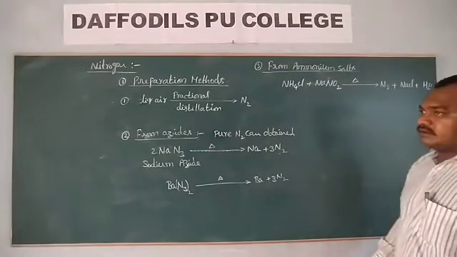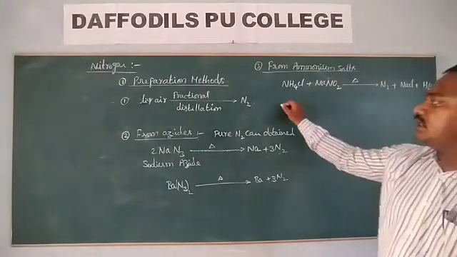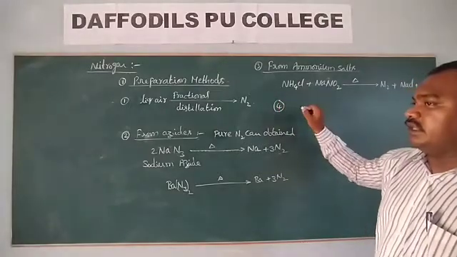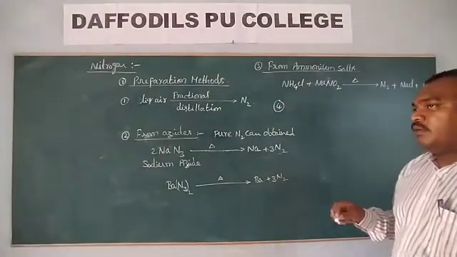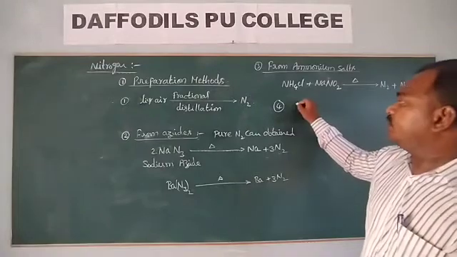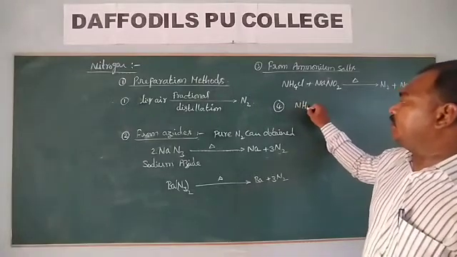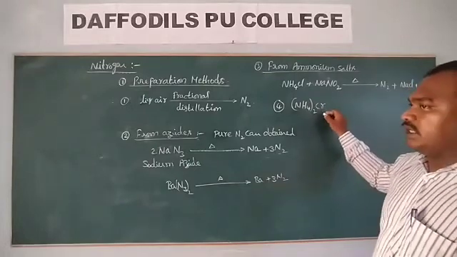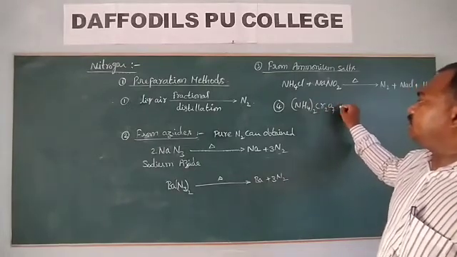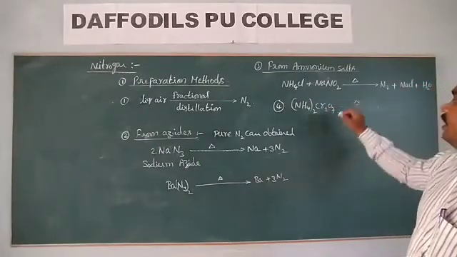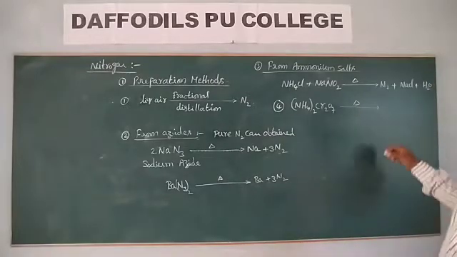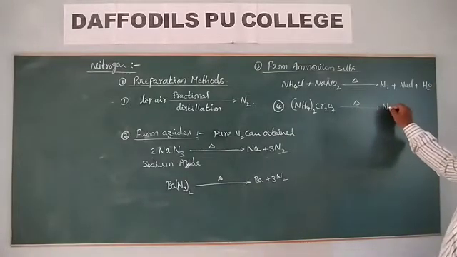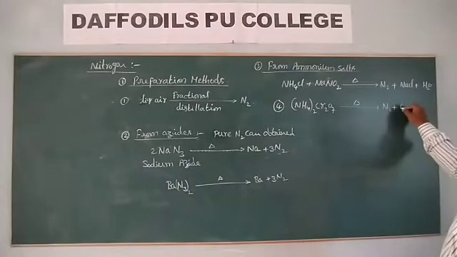Another method is from ammonium dichromate, (NH4)2Cr2O7. This ammonium dichromate on strong heating again gives nitrogen gas.